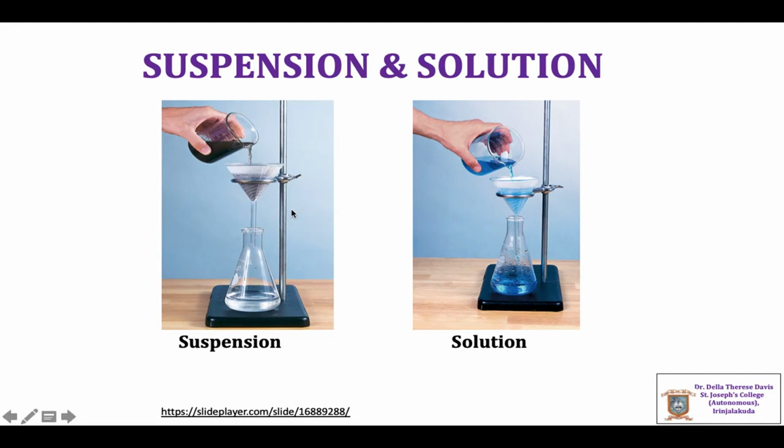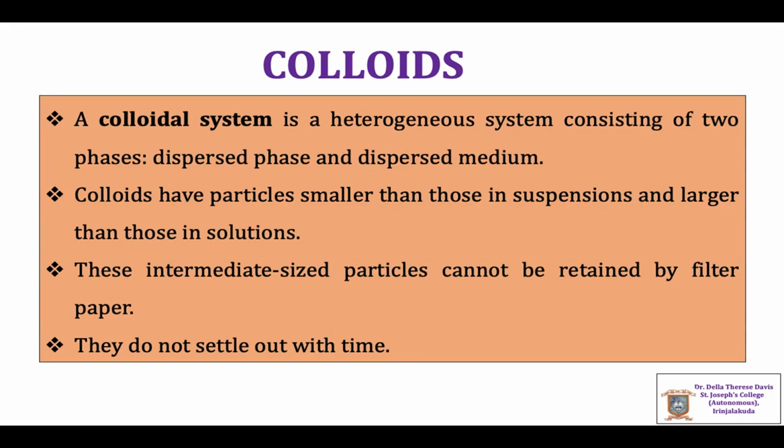In the figure shown here, when a colored suspension is filtered, the filtrate is clear water and the particles are collected in the filter paper as the particle size is bigger than 1000 nanometer. Whereas in the case of a true solution, when the solution is filtered, the particles pass through the filter paper and the filtrate retains the color of the solution.